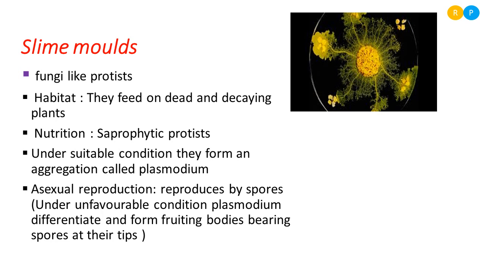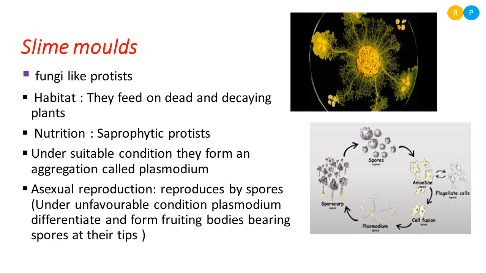That means a mushroom will always grow perpendicular to the soil. In a similar way, slime molds also form a fruiting body that is erect, upright, and that fruiting body forms lots of spores. Spores are actually asexual reproductive propagules, so they help in reproduction.